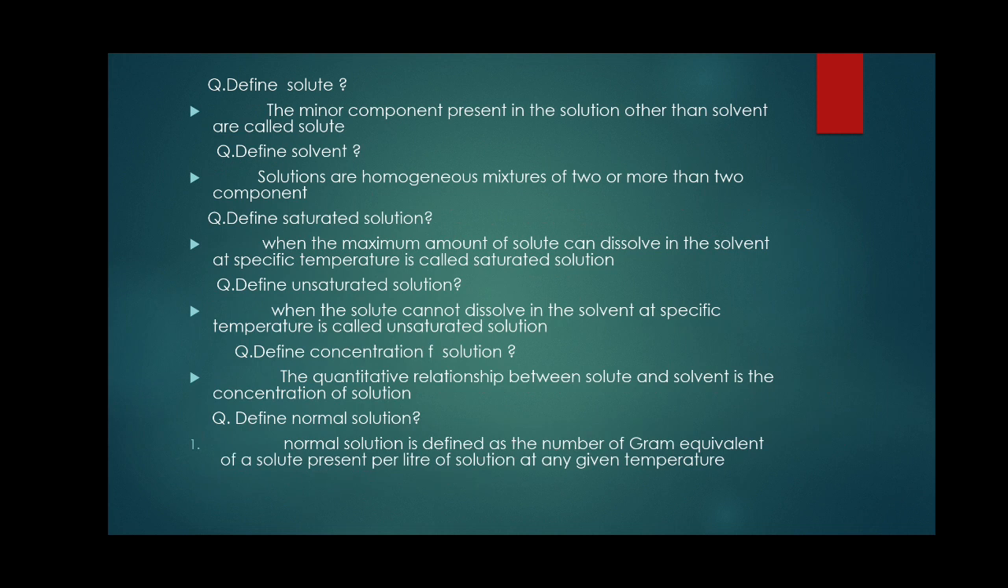Define a solute. The minor component present in the solution other than the solvent is called the solute. Solution is the combination of solute and solvent. For example, if sugar is dissolved in water, sugar is the solute, water is the solvent, and the combined sugar and water is called a solution. Solutions are homogeneous mixtures of two or more compounds.